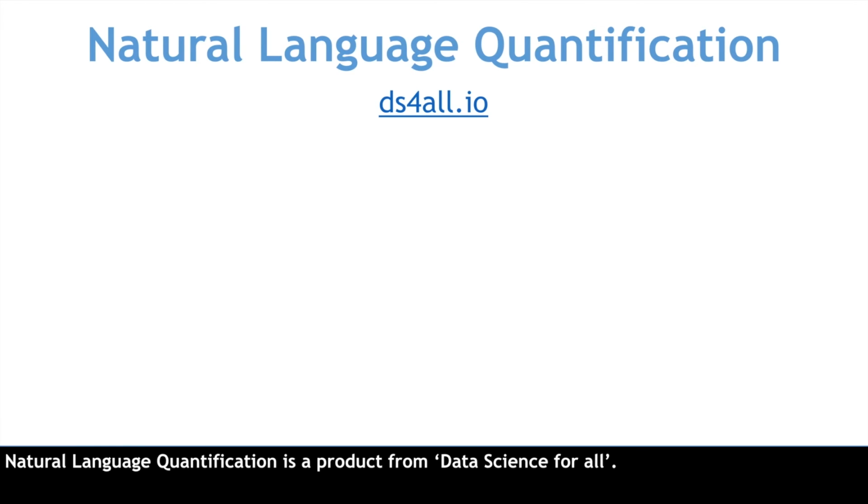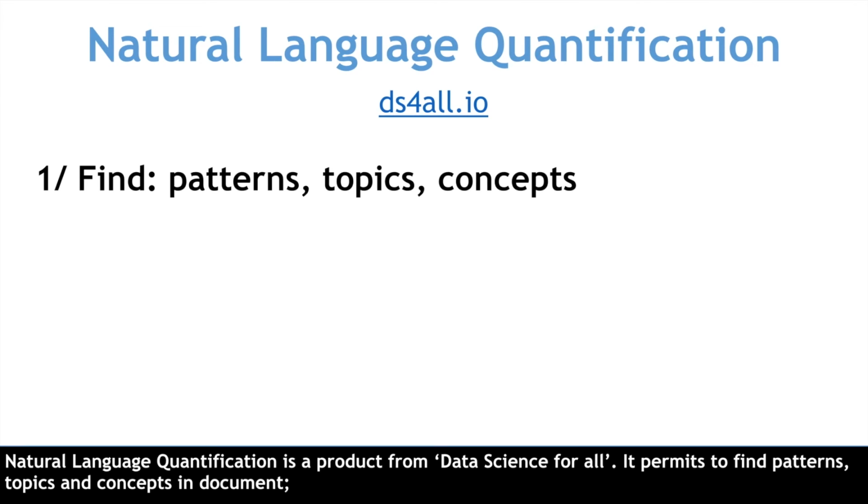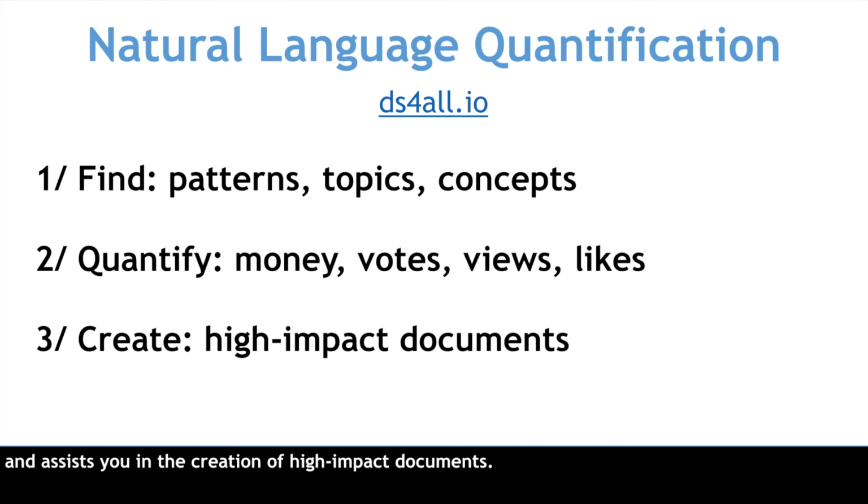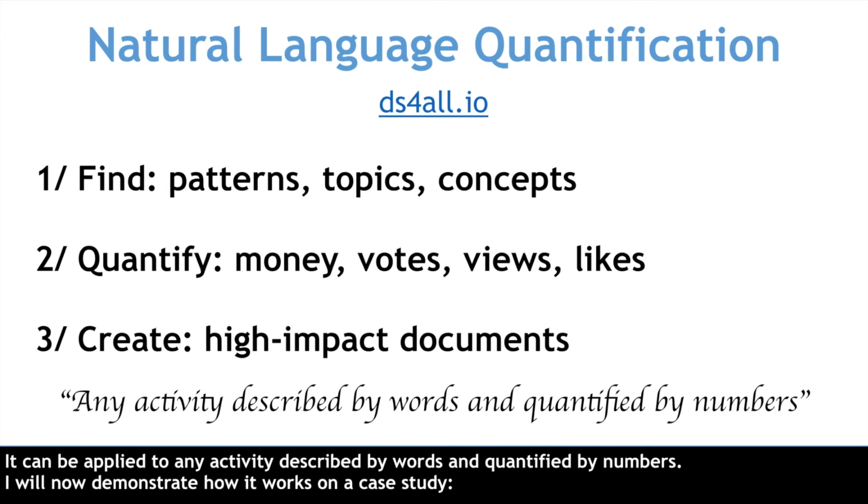Natural language quantification is a product from Data Science for All. It permits to find patterns, topics, and concepts in documents, quantify money, votes, views, and likes generated by the topics, and assists you in the creation of high-impact documents. It can be applied to any activity described by words and quantified by numbers.